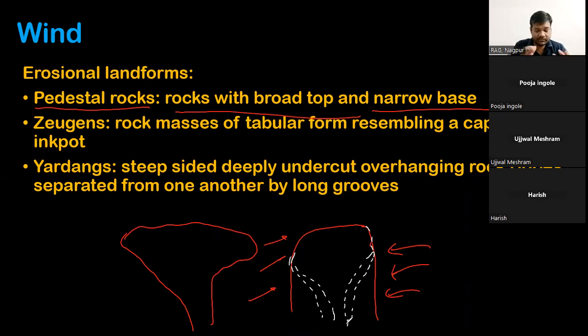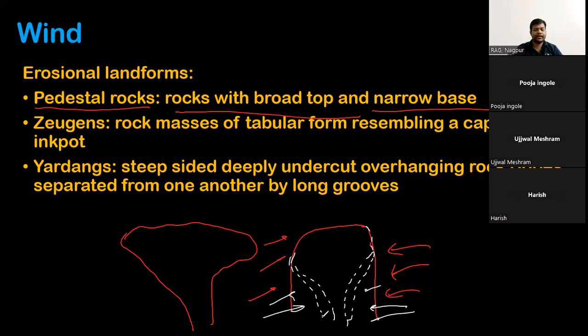Why has only this base been eroded? Because wind is a weak agent. It cannot carry larger materials at the topmost level. It will carry the material on the basement level, and hence the more intense erosion will be at the base level. The lower level of the rock will be eroded more than the top, hence the top becomes flat and the base becomes narrow.